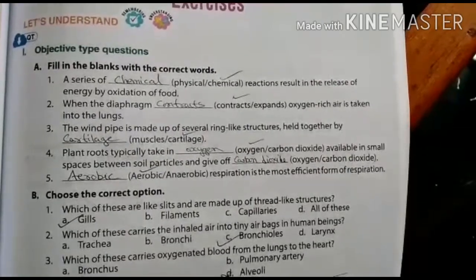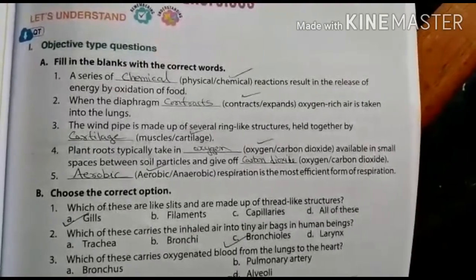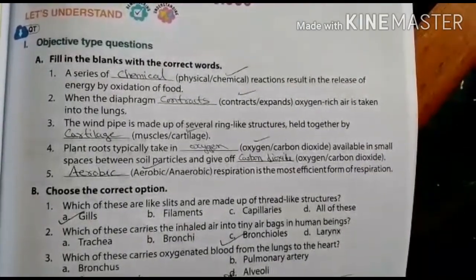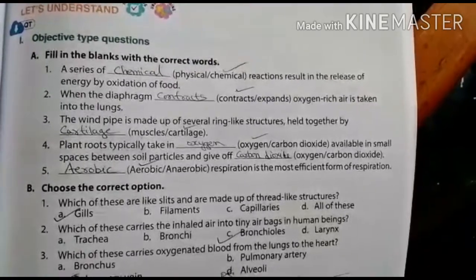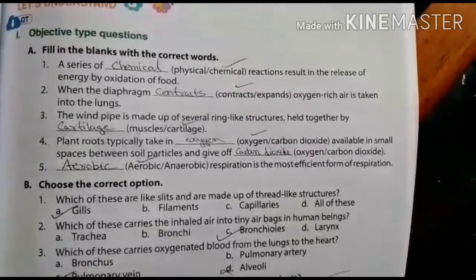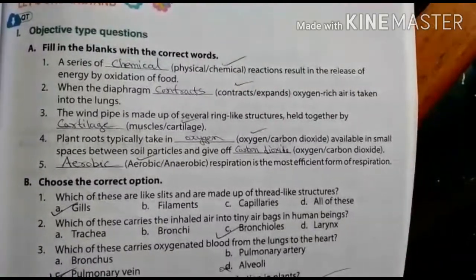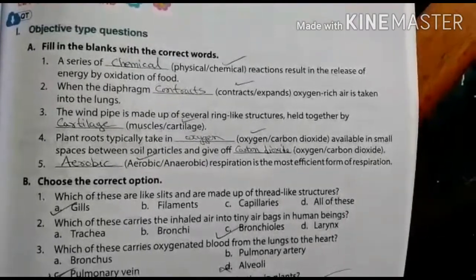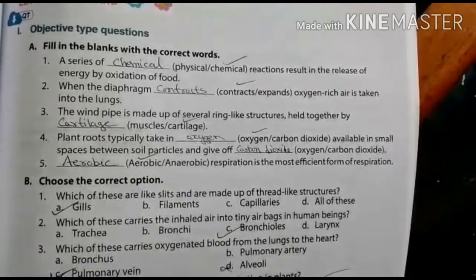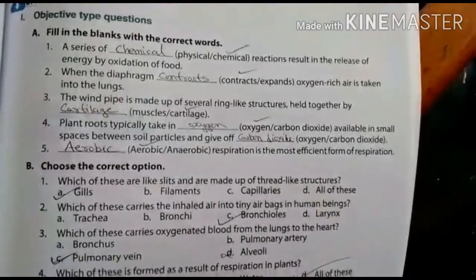Okay, so from chapter number 9, that is respiration in organisms. Fill in the blanks. A series of chemical reactions results in the release of energy by oxidation of food. When the diaphragm contracts, oxygen rich air is taken into the lungs. The windpipe is made up of several ring-like structures held together by cartilage. Plant roots typically take in oxygen available in the small spaces between the soil particles and give off carbon dioxide. Aerobic respiration is the most efficient form of respiration.